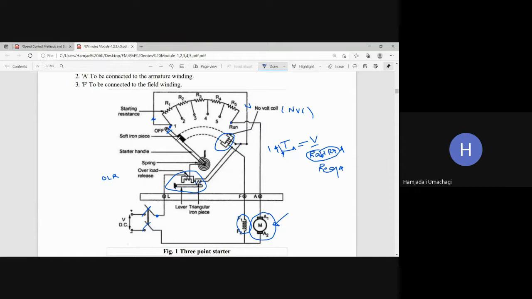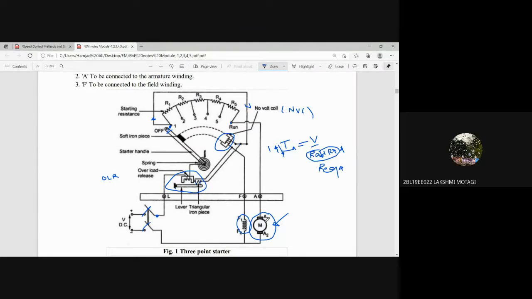Will it hold the handle now? If it becomes demagnetized, no, sir. Suddenly this becomes demagnetized, and it will release the handle. Then the handle will be released easily, and it will come and settle onto stud number 1. That is now the off condition. So suddenly the motor will be turned off if it is overloaded. Is it clear, all of you?